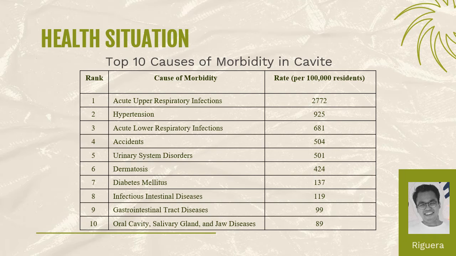The number one cause of morbidity is acute upper respiratory infections, which affected 2,772 per 100,000 residents. The next 9, in descending order, are hypertension, acute lower respiratory infections, accidents, urinary system disorders, dermatosis, diabetes, infectious intestinal diseases, gastrointestinal tract diseases, and oral cavity, salivary gland, and jaw diseases.